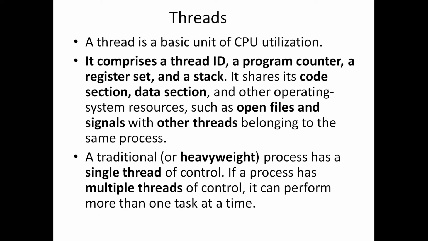If you see the difference between the process and thread, a program may have a number of processes associated with it, whereas a process can have a number of threads executing in it. That is the difference between the process and thread. A process is a program under execution, and a thread is a basic unit of execution, also called a basic unit of CPU utilization.